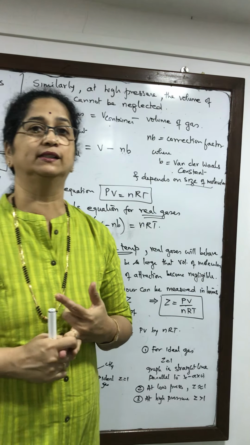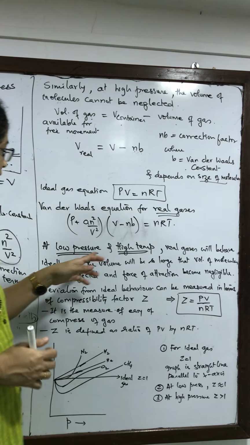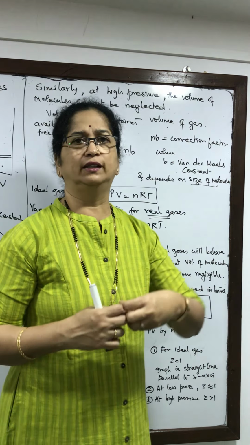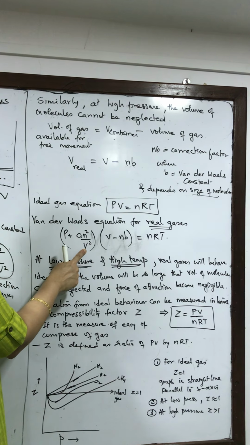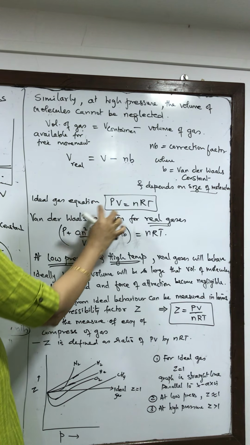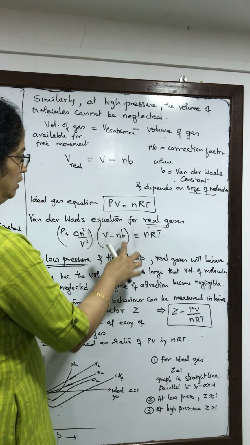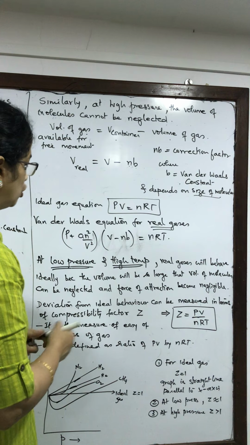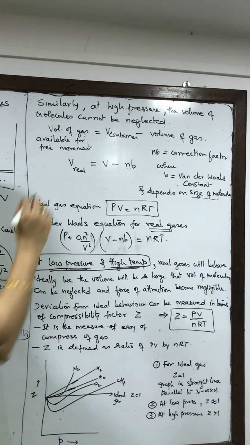Now the question is, under what conditions will real gases behave ideally? As I just told you, when the pressure is low, the molecules are far away, the force of attraction is less. So this term becomes very small, as the volume is large, and it is neglected. So P ideal and P real will match. And when the volume is so big, the volume of the molecules can be neglected, and this term will match. So gases will behave ideally at low pressures and high temperatures.